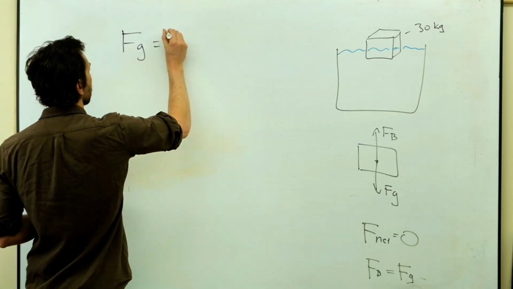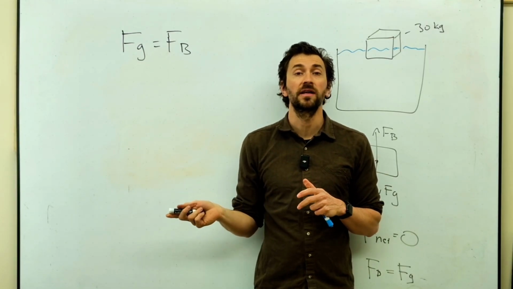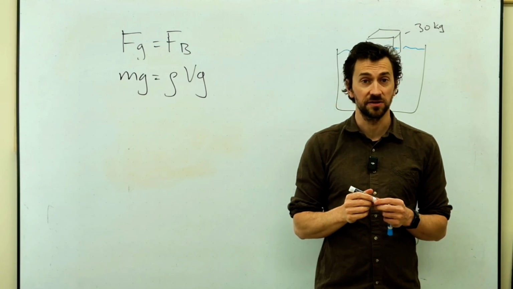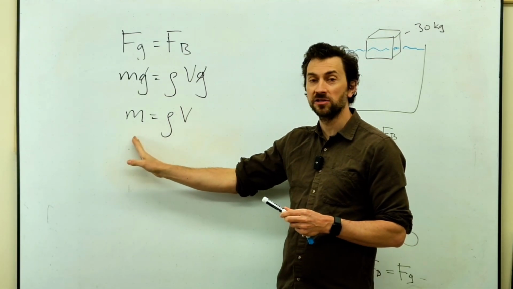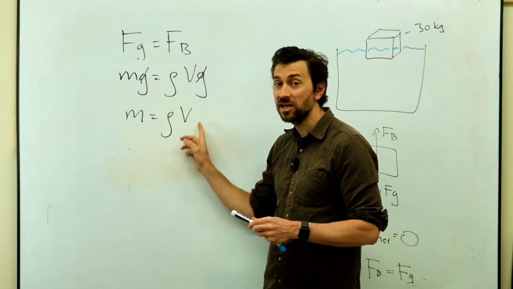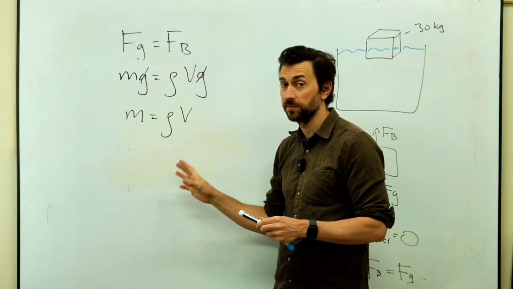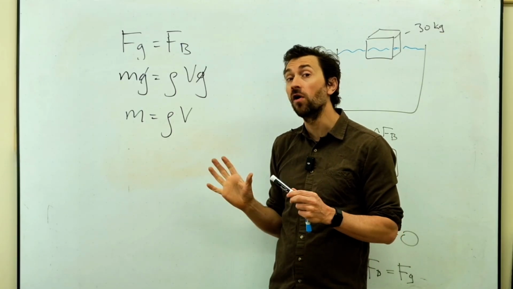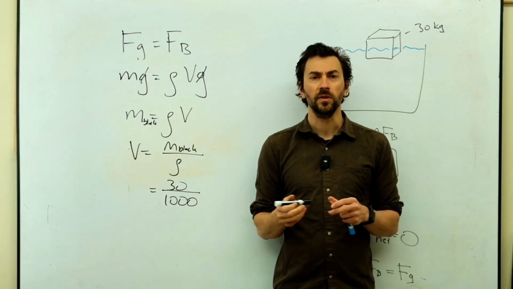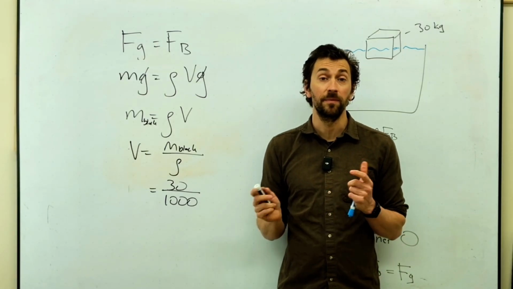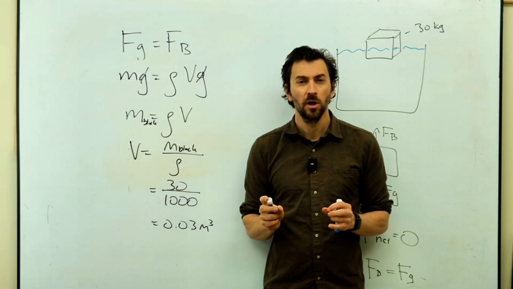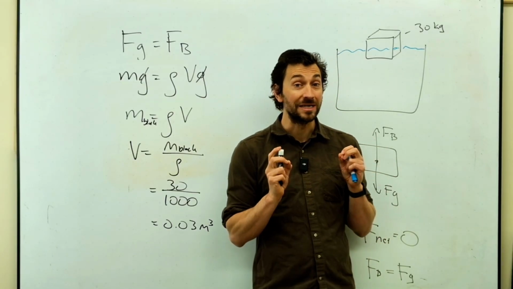Let's figure that out. We want the force of gravity to be equal to the buoyancy force. What's interesting is that gravity actually cancels out. So this is saying the mass of the block equals rho v, but that's actually just saying the mass of the water that's displaced. So we can calculate the volume of water that's going to be displaced from this formula. The volume is going to be 30 divided by 1,000, okay, 0.03 meters cubed.